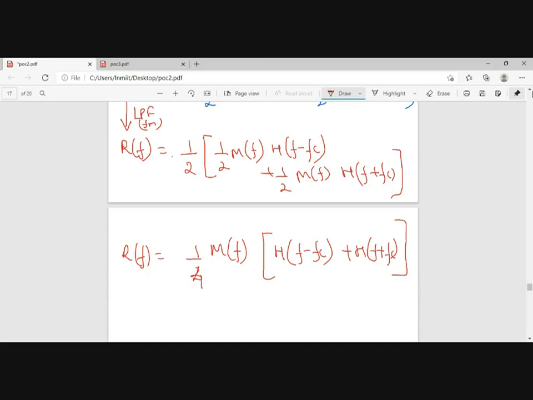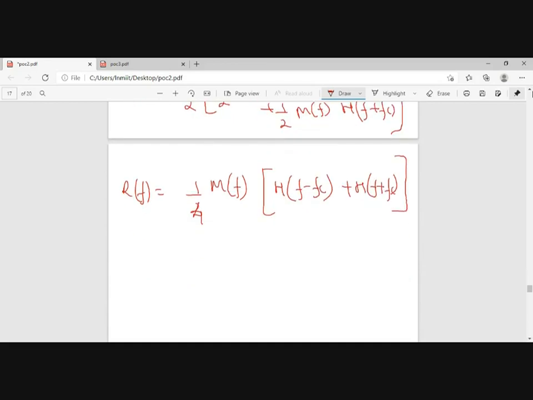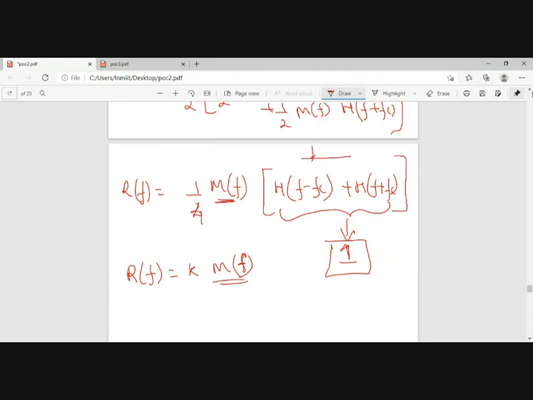Okay, so at the output, what was our requirement? At the output, I wanted R of f to be equal to K of M of f. That means my output should be proportional to my M of f. Ideally, this should be a constant, or this should be 1, so that it doesn't have any effect on M of f. Because if this is some distorted function, something like this, it will be attenuating a part and passing a certain part.